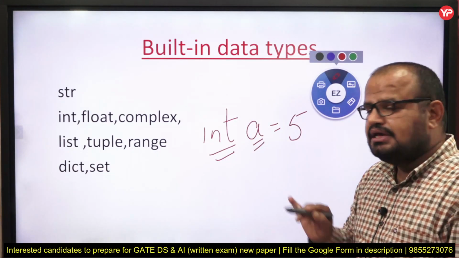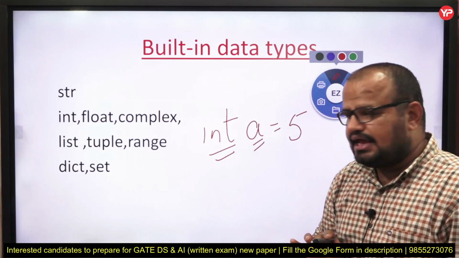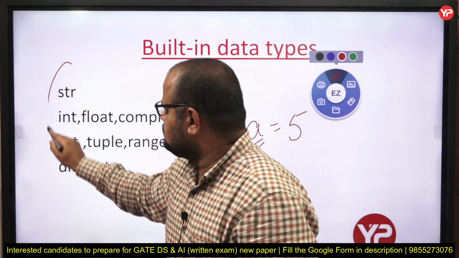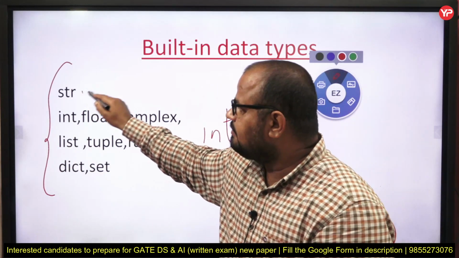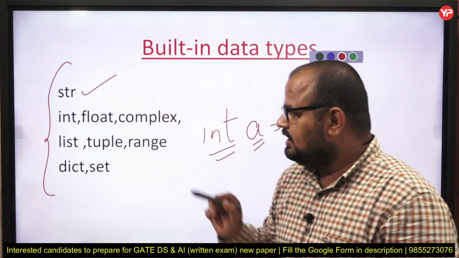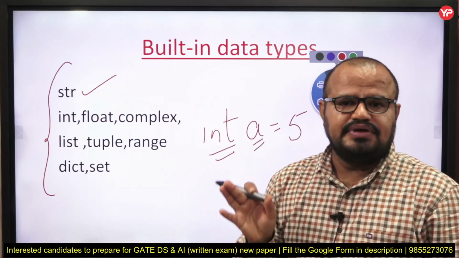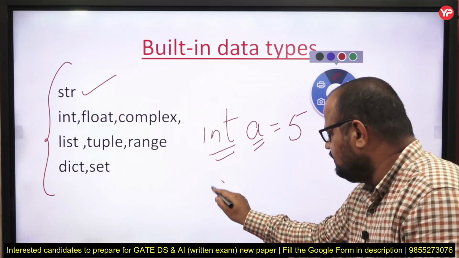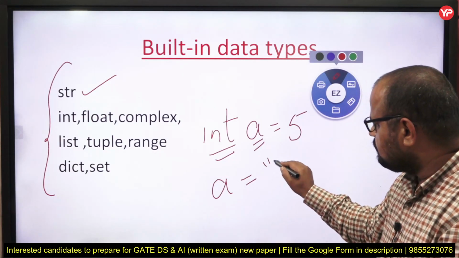Fine, my dear students. In the same manner, Python has inbuilt data types, and here is some of the list; we have some more data types, but the list is str, meant for string purposes. If you want to store a string into a variable, you write A equal to hello, with the string in quotes.